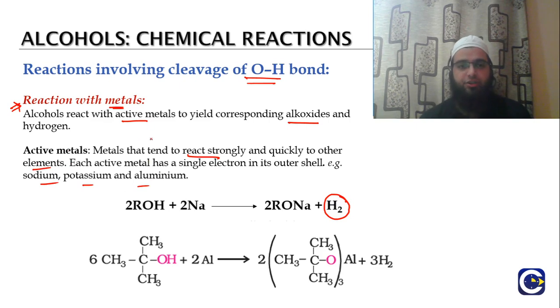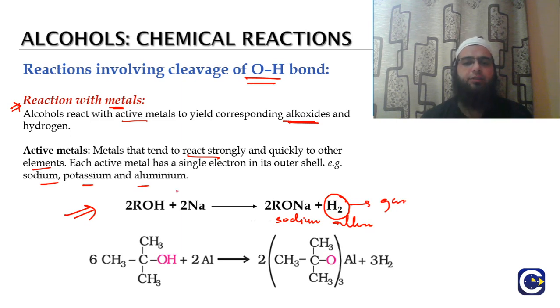If we make the reaction of active metals with the alcohol, they are going to give us the corresponding alkoxide. Whatever metal we are using, that metal alkoxide will be produced in that reaction, giving out hydrogen gas. This is the general reaction. We are using a primary alcohol. Two molecules of alcohol react with two sodium metal atoms, giving out the sodium alkoxide and hydrogen gas.